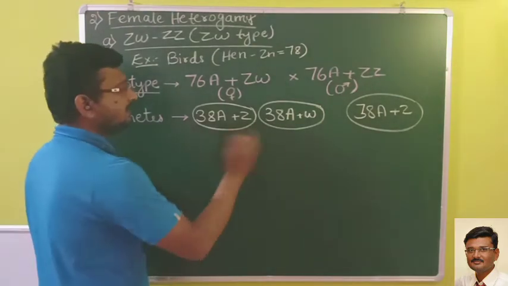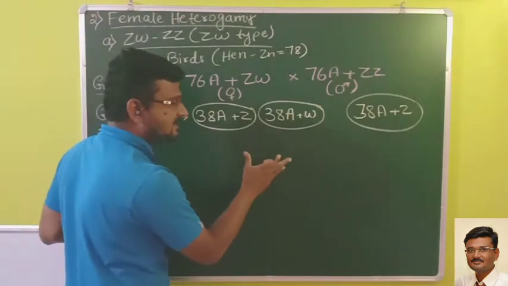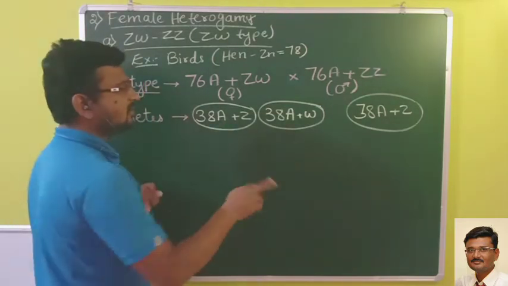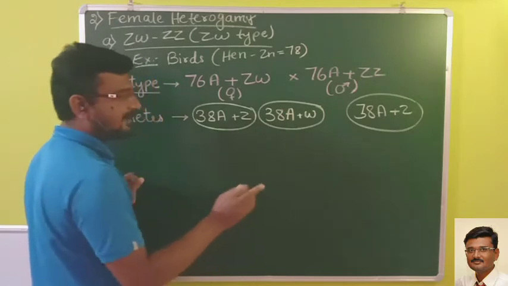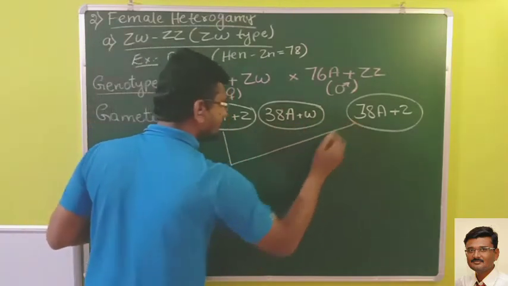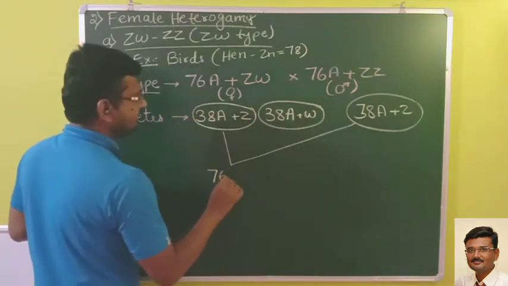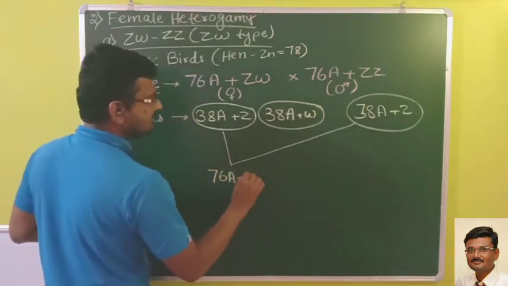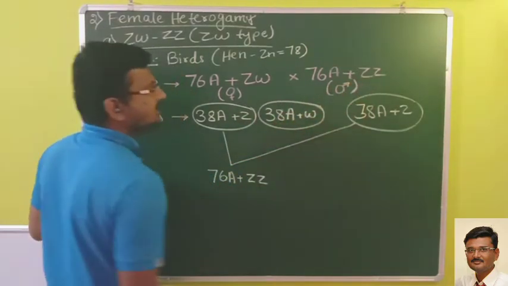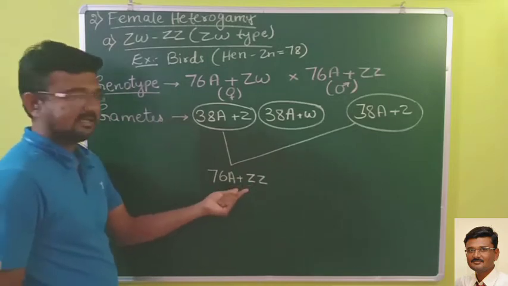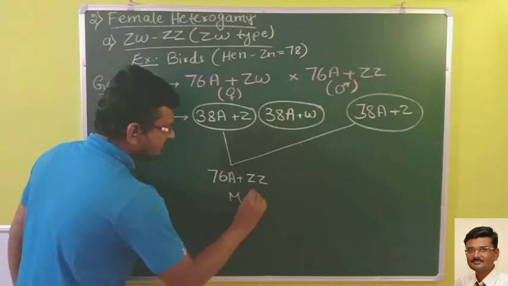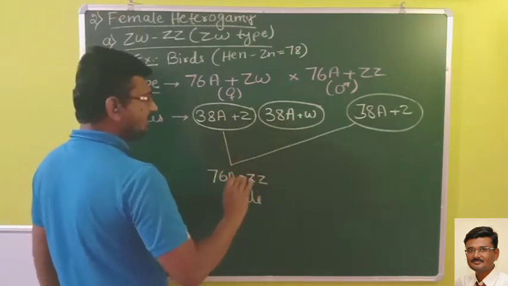Think that there are two ova here and there is one sperm. The sex of the progeny depends on which ovum the sperm fertilizes. Think the sperm fertilizes this ovum, then what will it be? 76A plus ZZ. ZZ is the sex chromosome present in males, hence the sex of the progeny will be male.